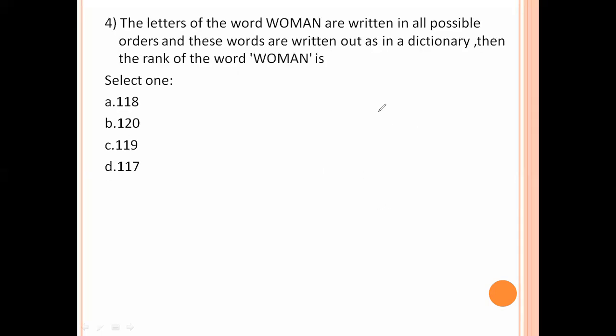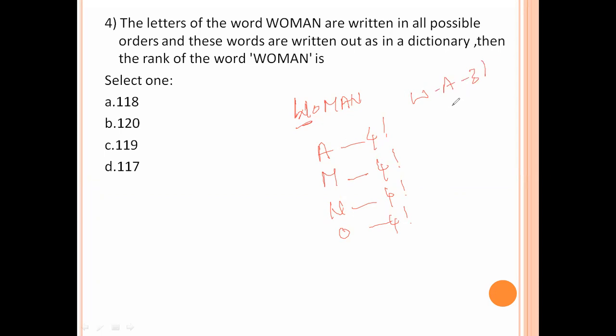The letters of the word woman are written in all possible orders, and these words are written out as in a dictionary. Then the rank of the word woman is. So in this, the words that start with A are 4 factorial, with the remaining 4 letters. Similarly, the next dictionary letter is M, in 4 factorial ways. N in 4 factorial ways. O in 4 factorial ways. Next W. So we start W with A, W A, 3 factorial.